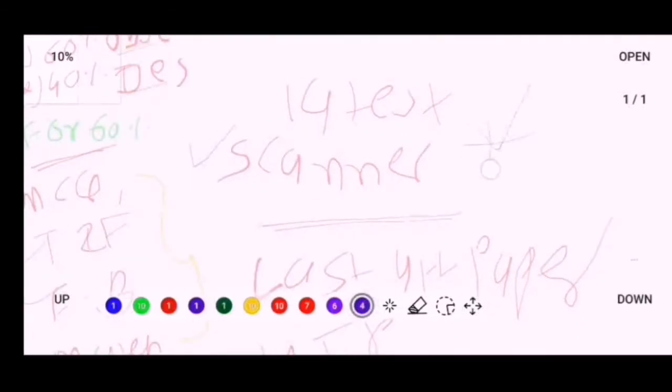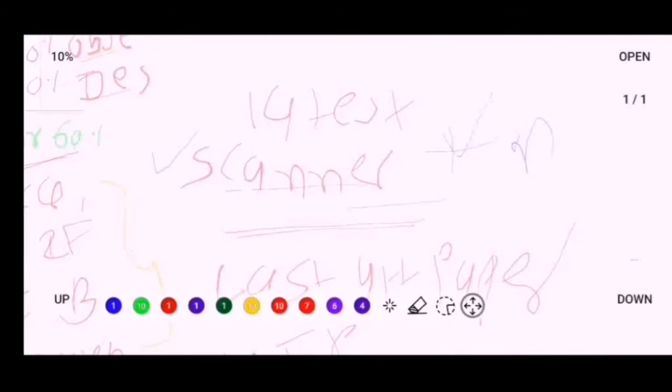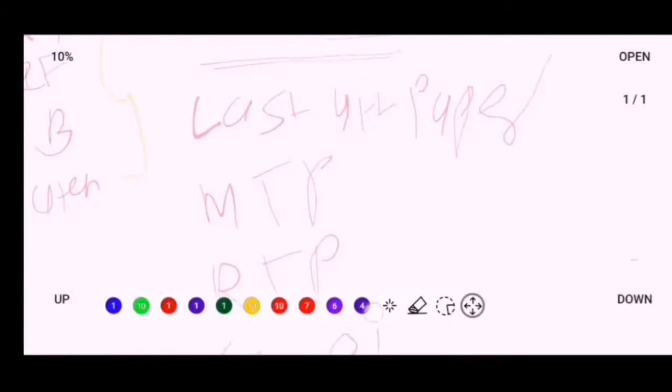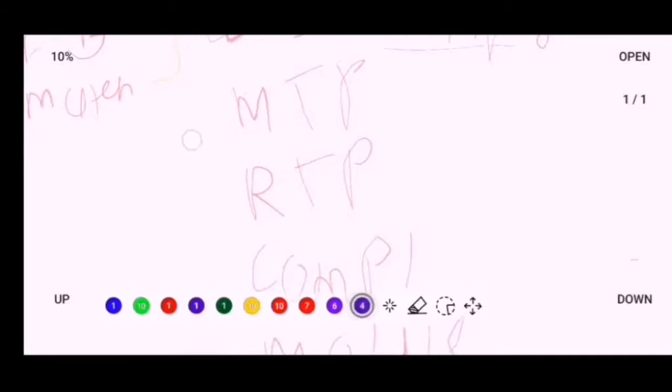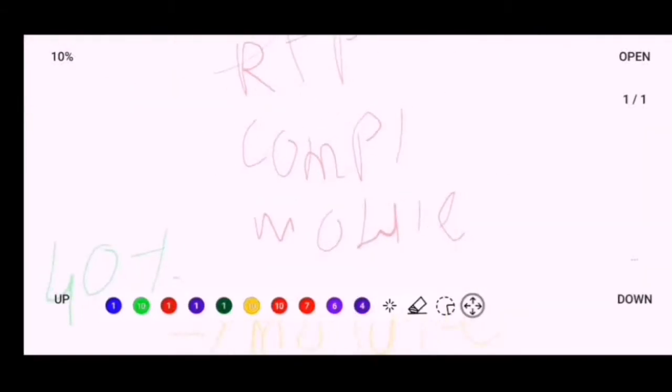Plus, you have to read the module. I think both books are enough for that 60% portion, and you will complete that 60% portion easily from the scanner and module. If you don't have a scanner, then you have to read the last attempt question papers available on the ICMAI website. I will put the link in the description, so you will get it there. And you have to read MTP, RTP, and the MCQ compilation issued by the institute. The link will be available on the I button, you will get it there. And the module MCQs, that 60% portion you have to read.